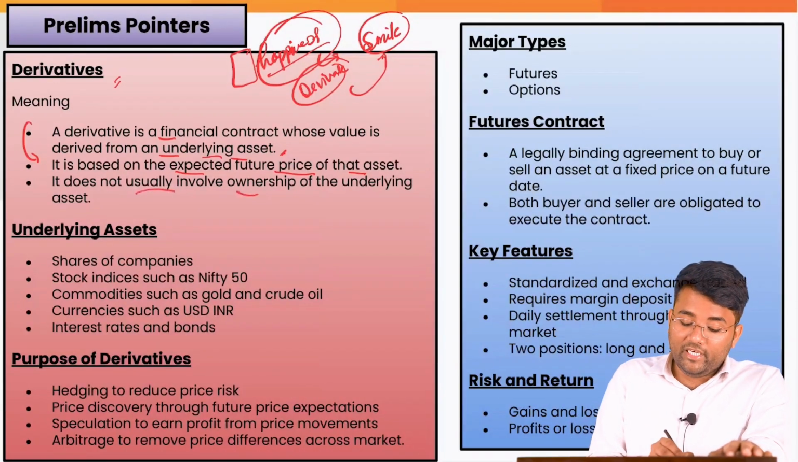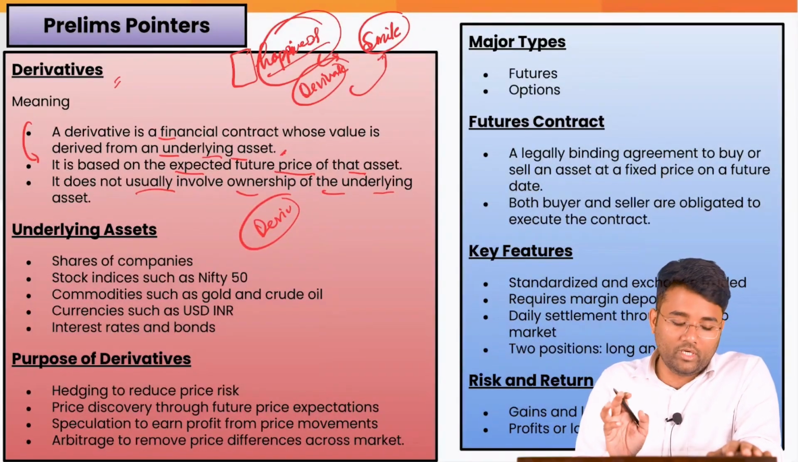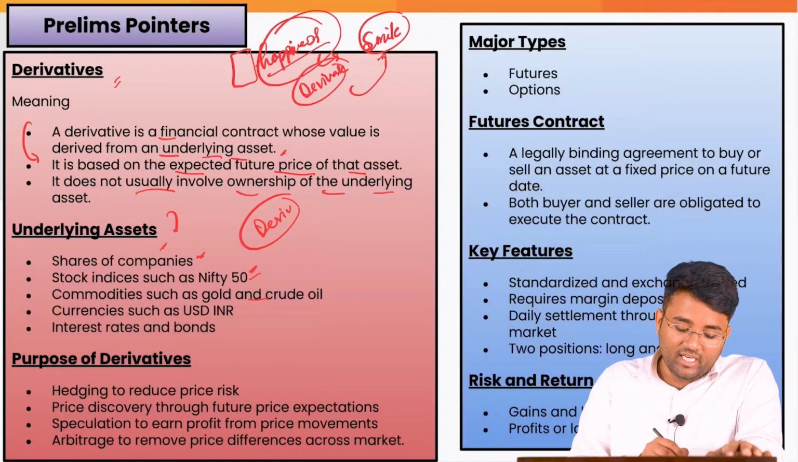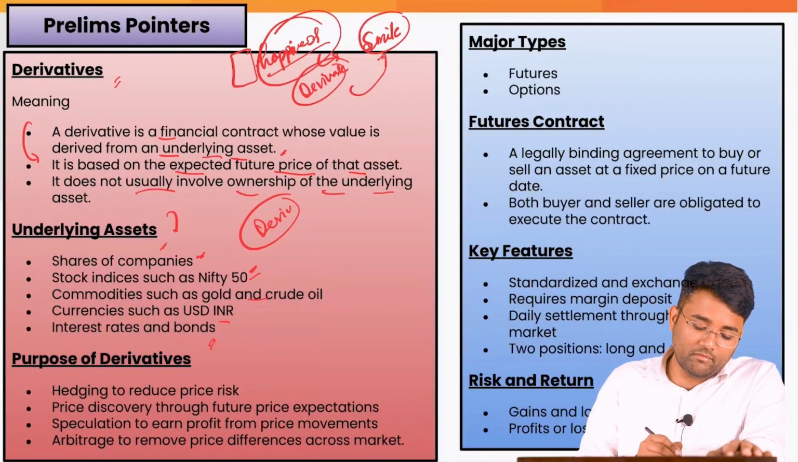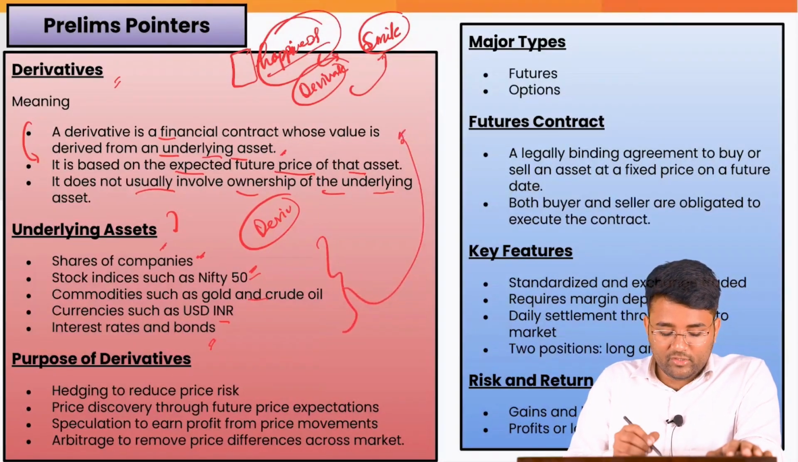It does not usually involve ownership of the underlying assets because it is just deriving its value. It is not owning that particular asset. The underlying assets under this can be the shares of the company, stock indices such as Nifty 50, commodities such as gold and crude oil, currencies such as US dollar or Indian rupees, interest rates and bonds. All that can be the underlying assets whose value will be derived based on these derivatives.